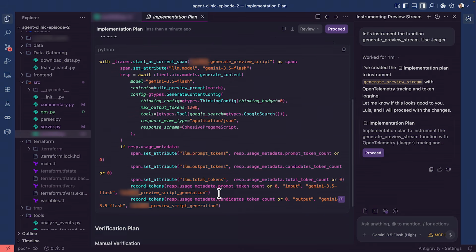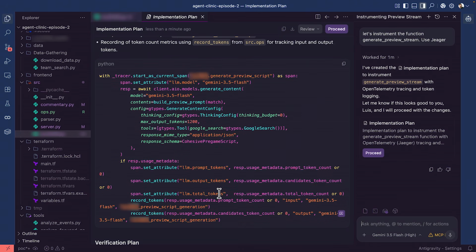Okay? Antigravity creates what's called an implementation plan. And so we're going to take this implementation plan and review it to make sure that it makes sense for us. And it's proposing some changes here.